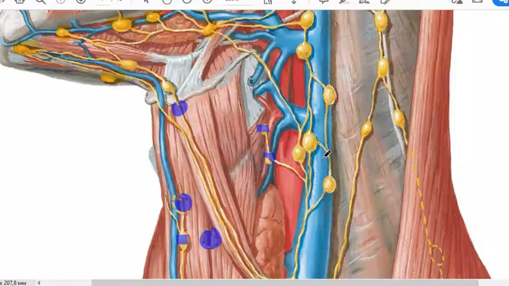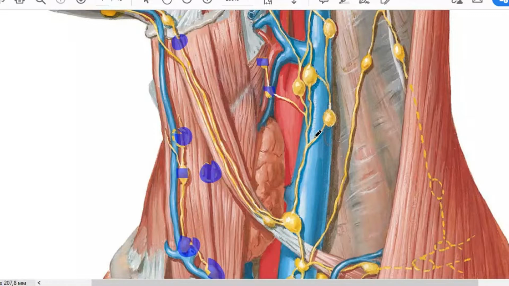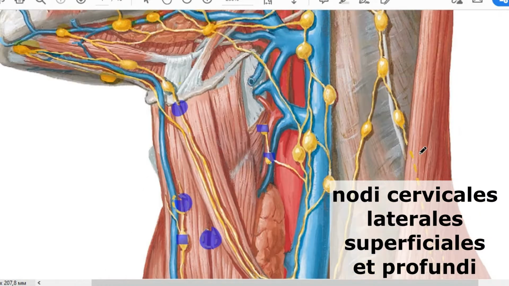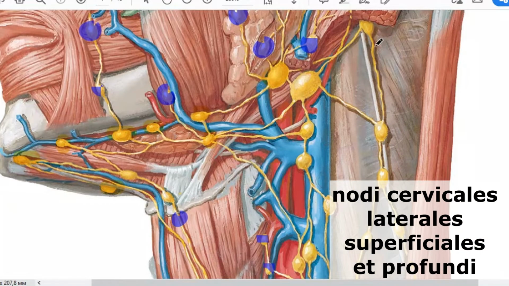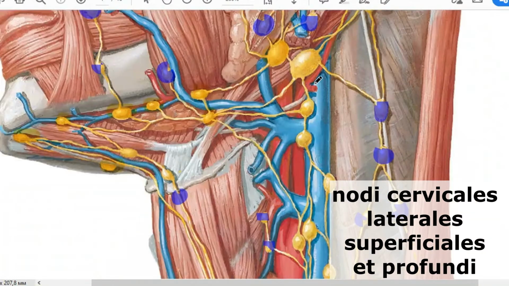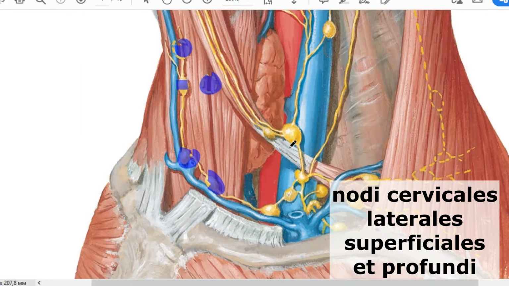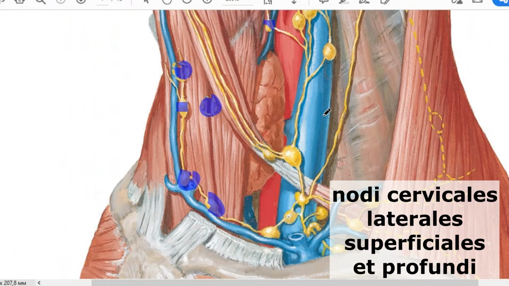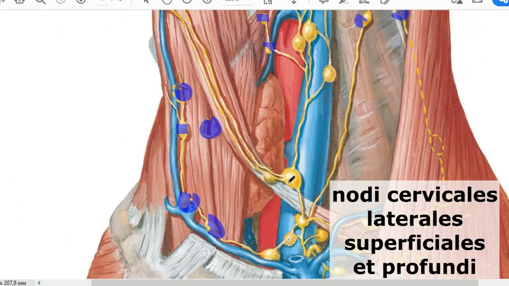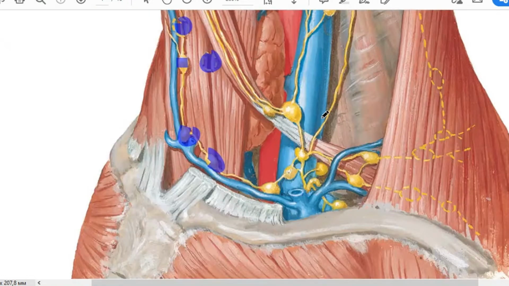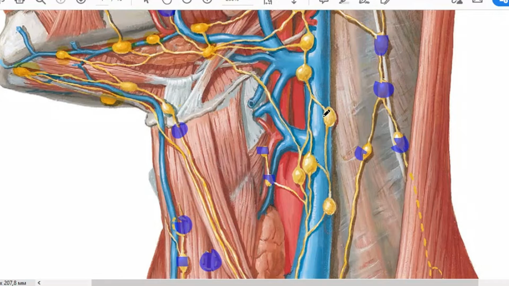The biggest group of lymph nodes is the lateral cervical lymph nodes. Again, lateral cervical is subdivided into deep and superficial. The superficial group accompanies, you may guess, the vena jugularis externa: nodi lymphatici cervicales laterales superficiales. The deep group accompanies the vena jugularis interna. As you can see, there is a lot of them, about 40 or 50, and almost all lymph from your head and neck is drained into these deep lateral lymph nodes. This is a big group, and in it you have some special lymph nodes.